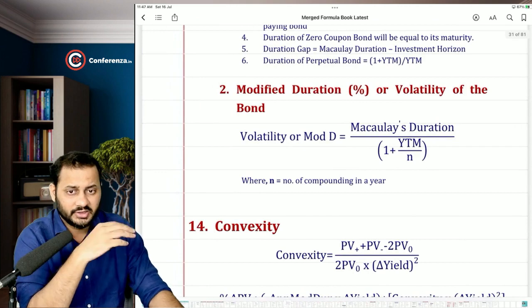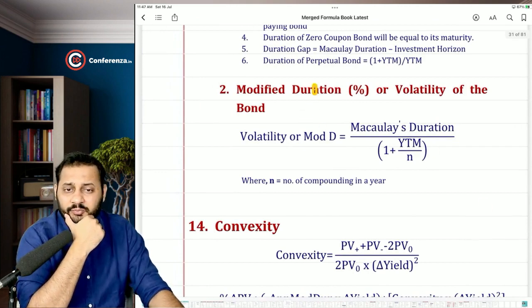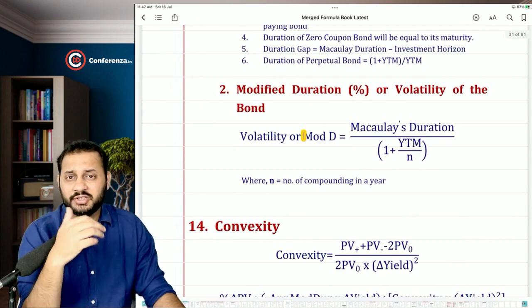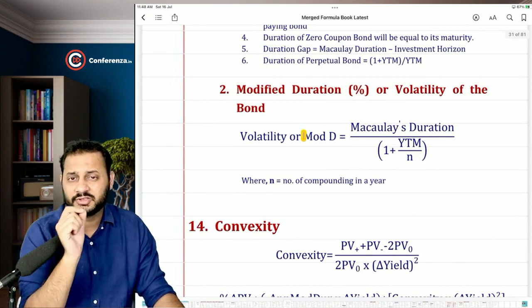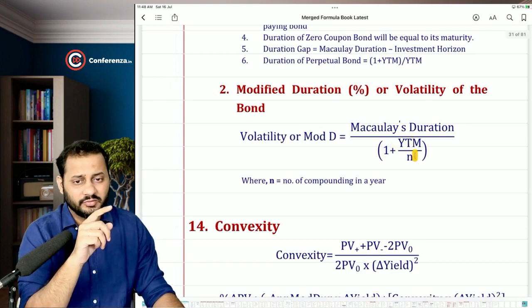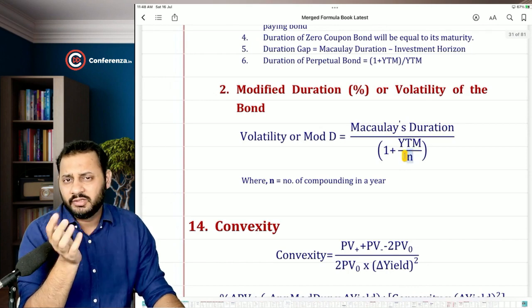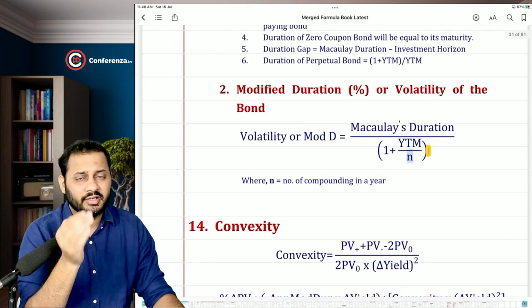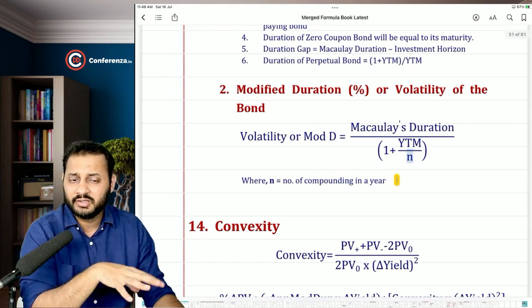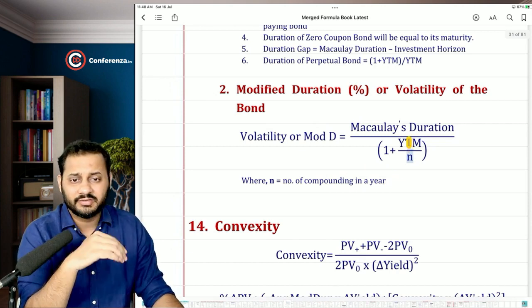Then we reached this formula. Modified duration shows the percentage change in the market price for every 1% change in YTM. So the formula is Macaulay's duration divided by 1 plus YTM divided by n. We will talk about this later when we reach that question. YTM divided by n, where n means the number of compounding in a year. If there are multiple compounding in a year, the YTM has to be taken as divided by n.